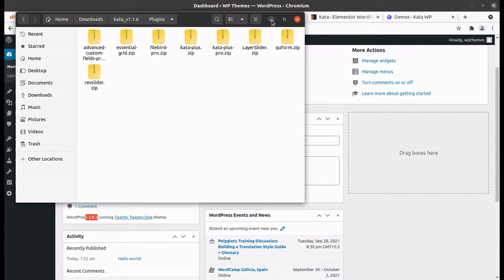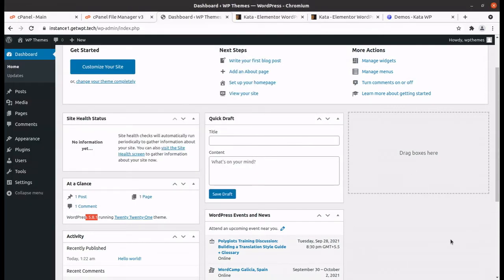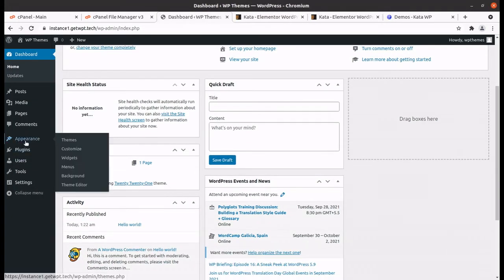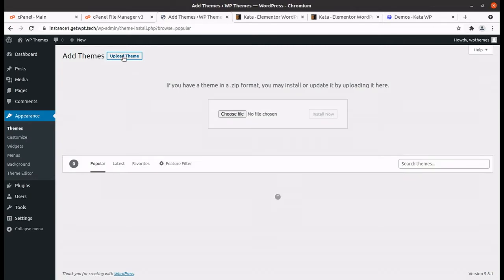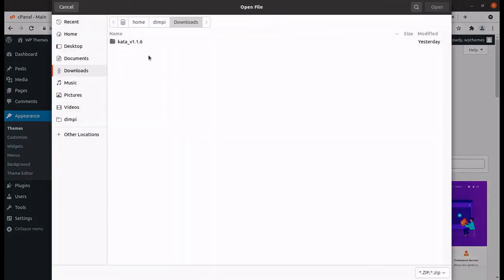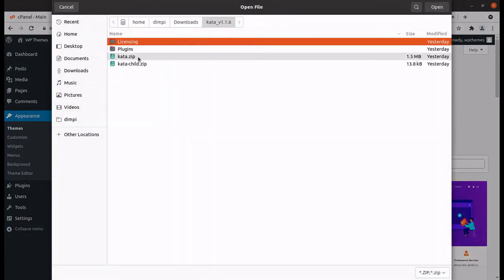all plugins are available. To install the theme, we have to go to the Appearance section of WordPress and click on Themes and Add New, Upload Theme, Choose File, and here we need to choose kata.zip.